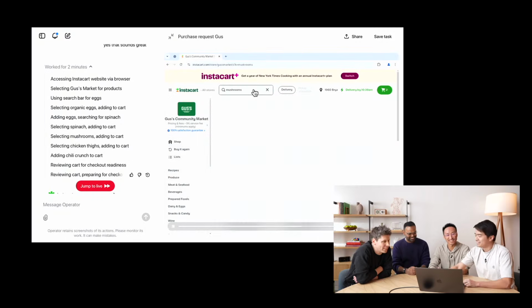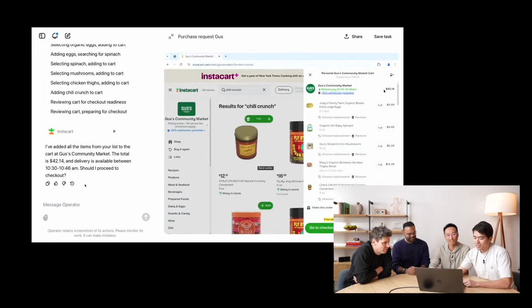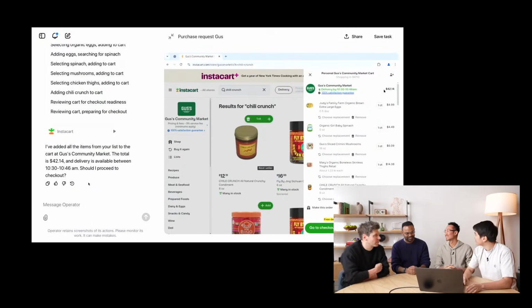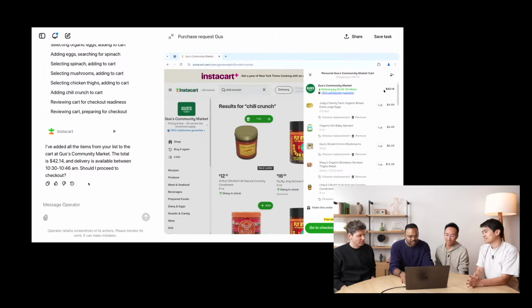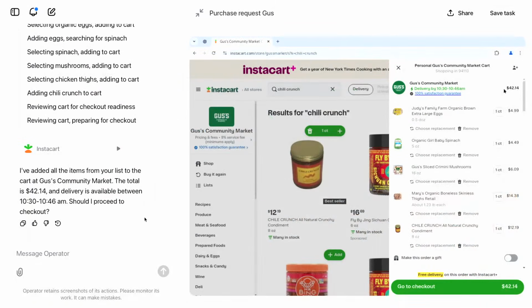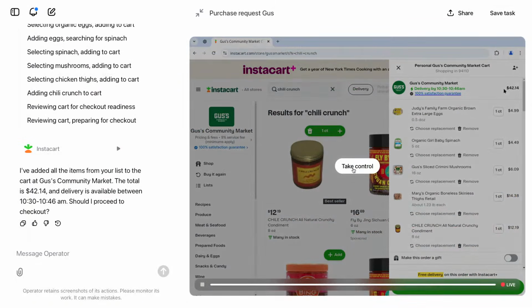It is, yeah. So let's actually go back to live. And yeah, Operator is done. Yash, do you want to see if Operator did your job right? Yeah, let's see. You know what? I want a little bit more eggs. I think we eat a lot of eggs.